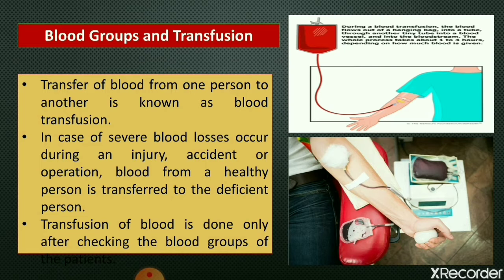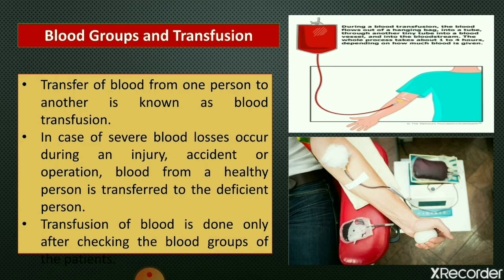Generally, the doctor tells us to arrange blood for the patient. Actually, there is no substitute for blood. So in that case, there is a need of a healthy donor who can give blood to the patient. The process of giving blood artificially to the patient is called blood transfusion.